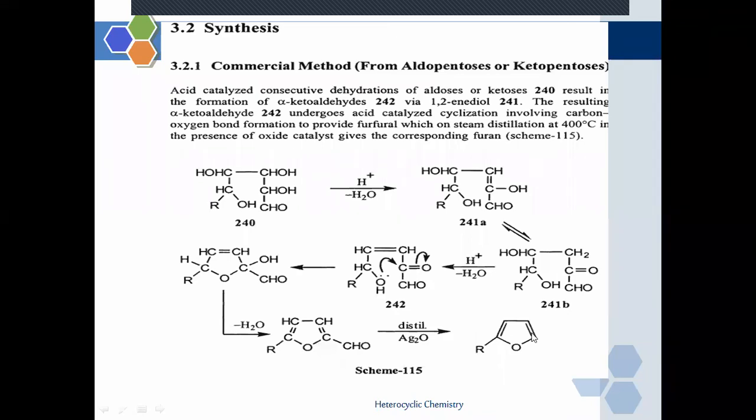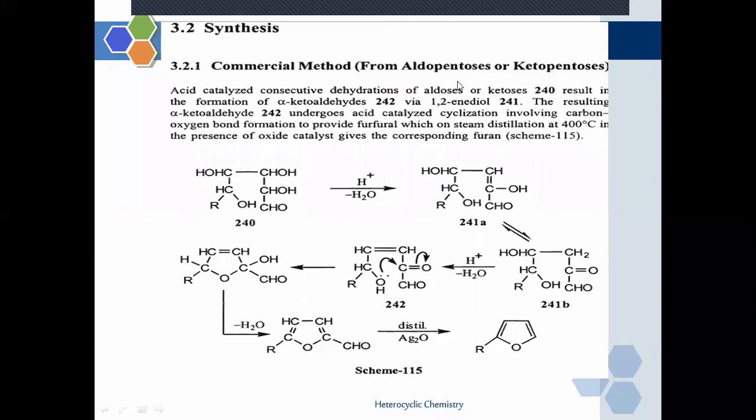So we will understand in depth the mechanism of the chemical reaction. Here we have taken an aldopentose compound as the starting material. Acid-catalyzed consecutive dehydration: in the presence of acid, we carry out dehydration, removal of water molecules, of whom?